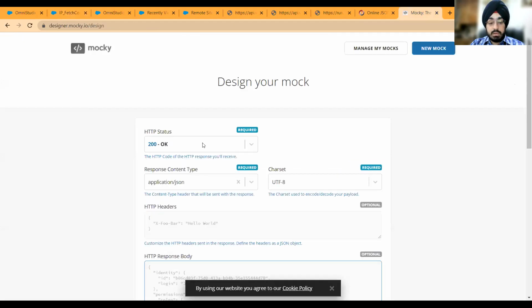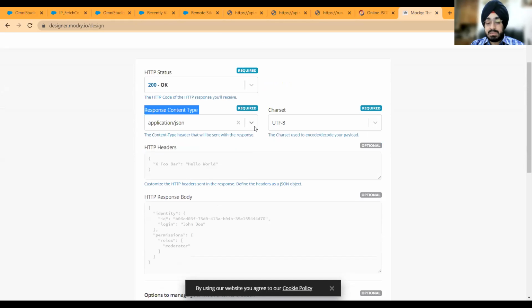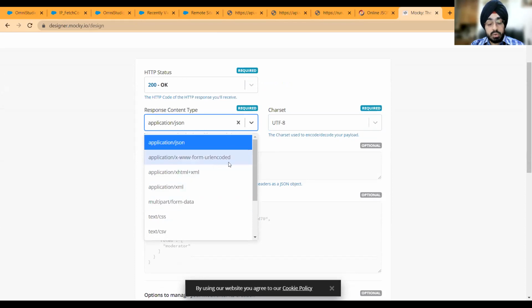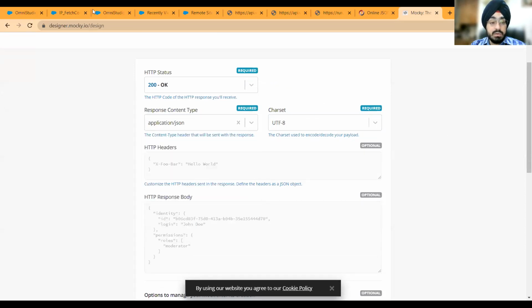So when you create a mock, you can define a response content type. A lot of times when you create an integration with, let's say, a Spanish service or a French service, you would expect some specific characters, some special characters. So these things are something that you define from here. If you are expecting a text HTML encoded response, basically something which is encoded and is not available for everybody to view, all of these can be set right here when you create the mock. So for my mock, the content type is application/JSON, and I don't think we need to do anything with the char set here.